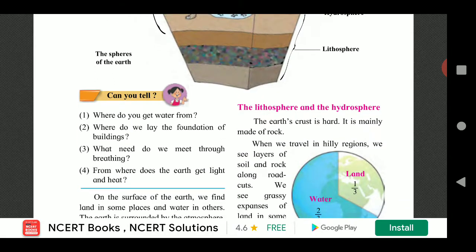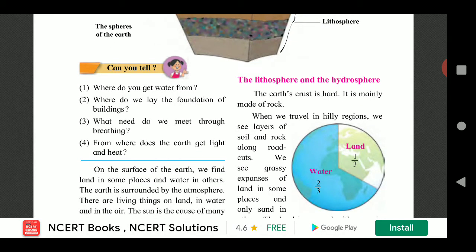See some questions. Where do you get water from? We get water from rainfall. Where do we lay the foundation of a building? We lay the foundation of a building on ground. What need do we meet through breathing? We need oxygen to live. From where does the earth get light and heat? Earth gets light and heat from the sun.